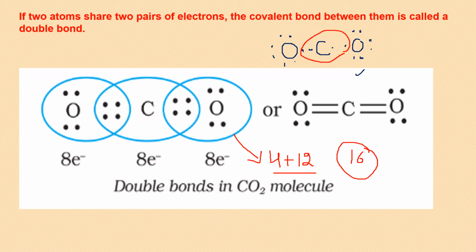Let us start with a double bond on one side. This is just to explain it to you. You don't have to make it like this for every molecule. You just have to think the best way in which the octet of each one is complete and make one structure only. I am making more to give you all the options. So out of 16, I am making a double bond here and a single bond here. So 6 I have used. Now 4 are already there. 5, 6, 7, 8.